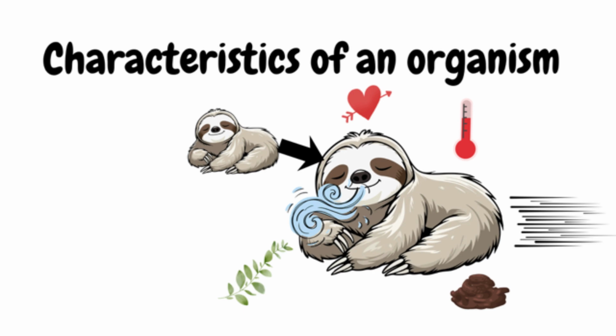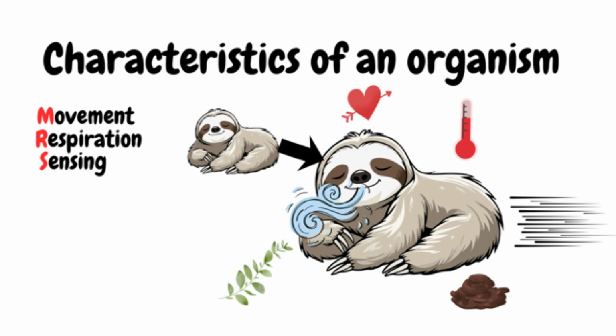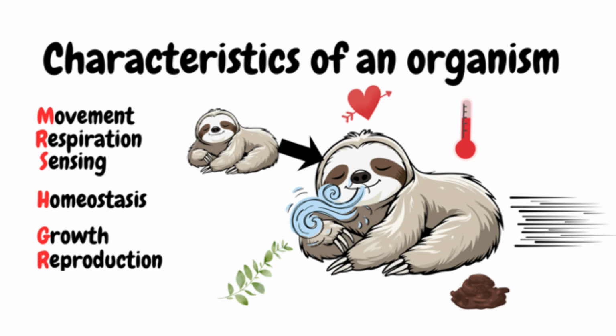The characteristics for a living being are the following: movement, which means that an organism can move or grow on its own; respiration, which means that substances are taken in and metabolic reactions take place; sensing, meaning that an organism can feel changes in its environment; homeostasis, which is the maintenance of internal conditions, as well as growth, as in cells divide, and reproduction without requirement of outside intervention, as well as excretion, which is the removal of waste substances, and last nutrition, describing the breakdown of large insoluble molecules into smaller soluble ones.